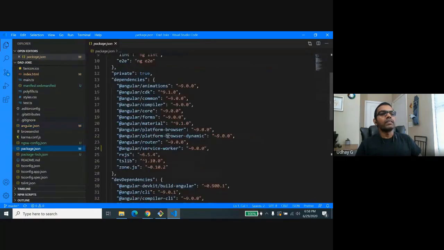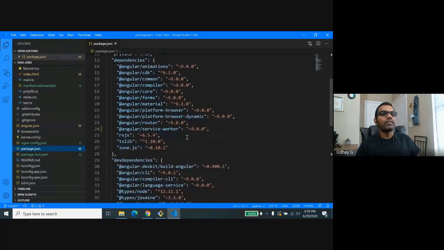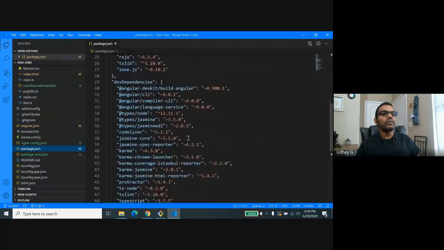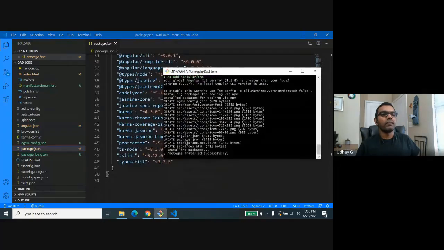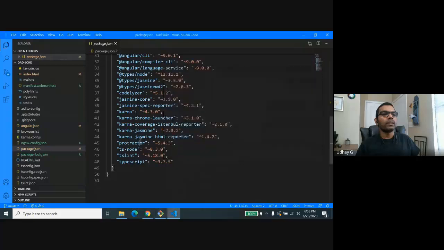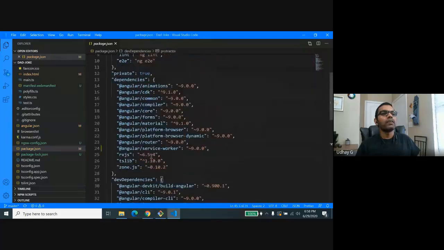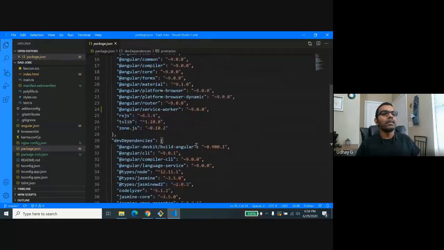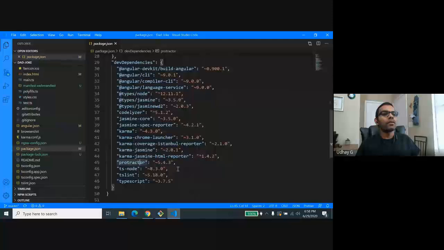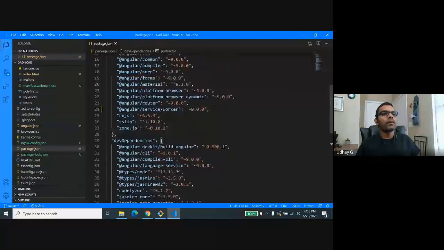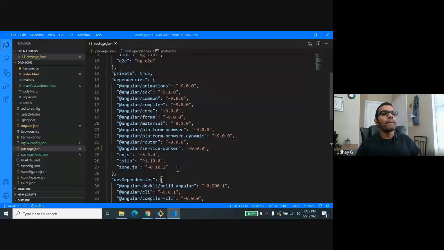It's just going to add support for PWA here. So once it's installed, we can see it. Yep, it added the support, and you can see it added support for service worker.